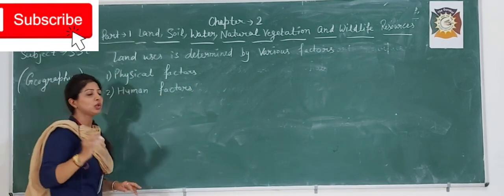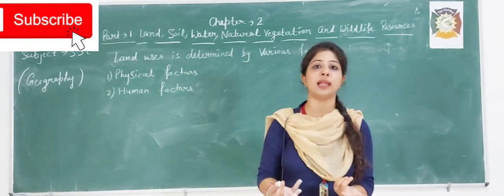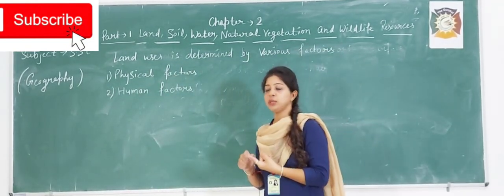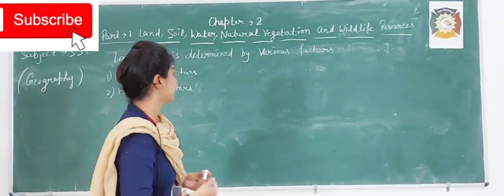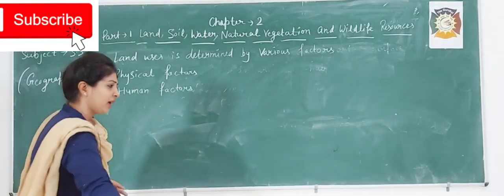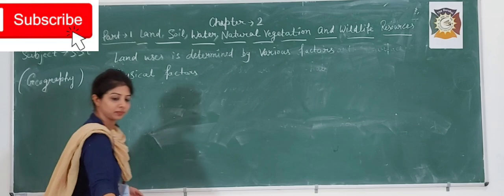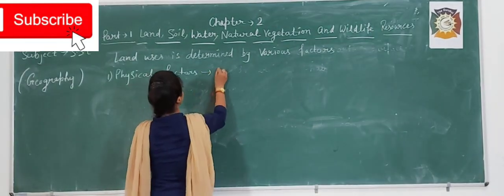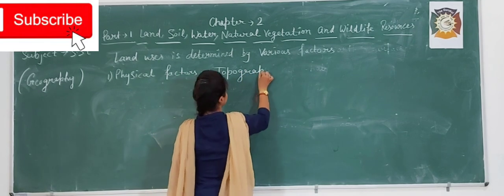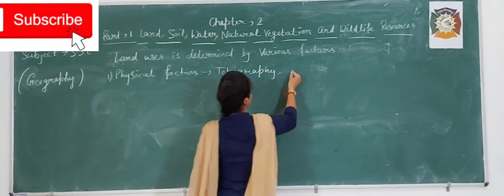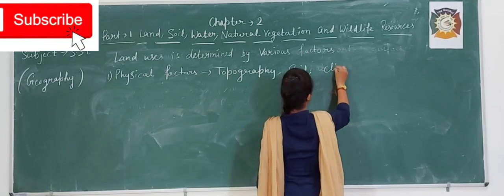Physical factors and human factors are the factors which describe the land, which land will be used for which purpose. Okay, so first we will discuss the physical factors. Physical factors can be topography, it can be soil, it can be climate.